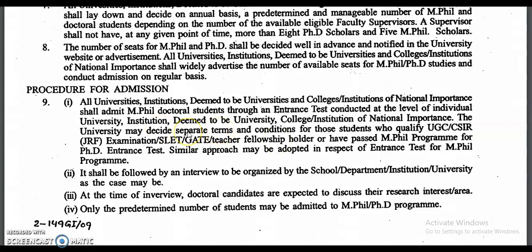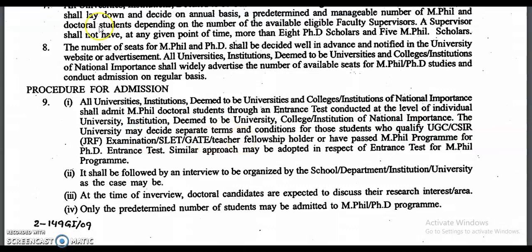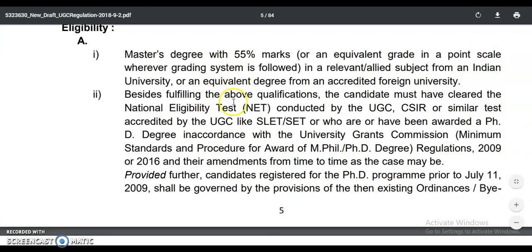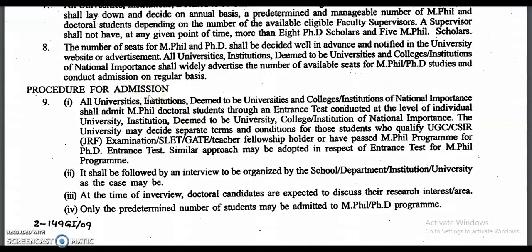What are the separate terms? Many universities are providing an exemption from the PhD written test to the candidates who qualified for the UGC or CSIR NET JRF or the SLET or GATE or teacher fellowship. So from both these two points, one regarding the eligibility for assistant professor, and the other regarding the procedure for admission to the PhD program in universities or colleges,